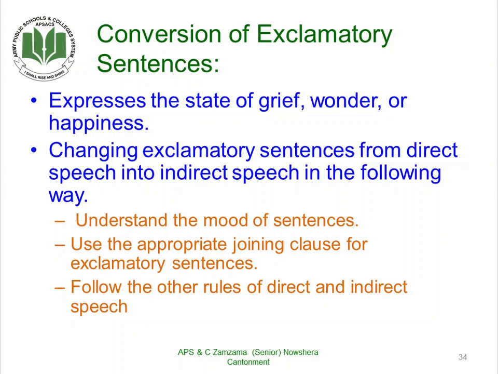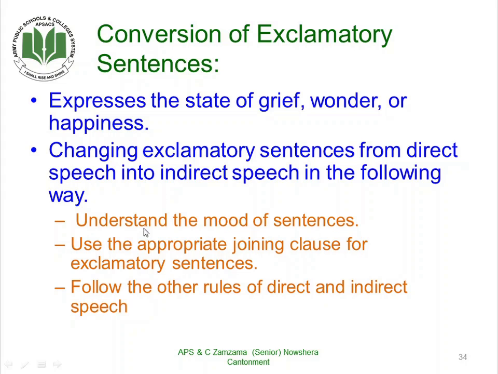Conversion of exclamatory sentences. As we all know, it expresses a state of grief, wonder, or happiness. So we must keep the following things in our minds while changing exclamatory sentences into indirect speech.